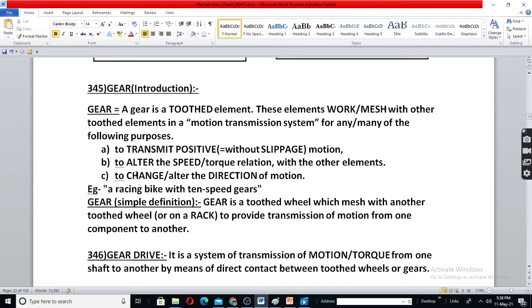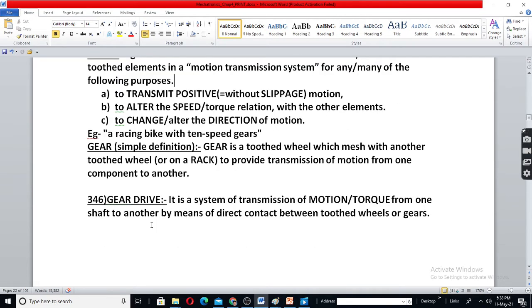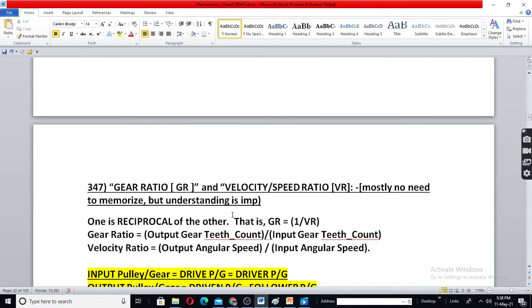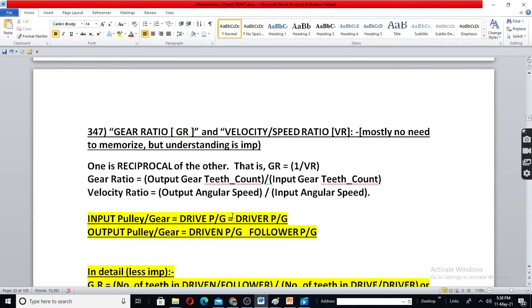Okay, this is a gear. Gear drive means it is a system of transmission. Okay, gear drive, shaft, gears, everything will be there. Gear ratio and velocity ratio. Here velocity means angular velocity. So this is simple to understand.